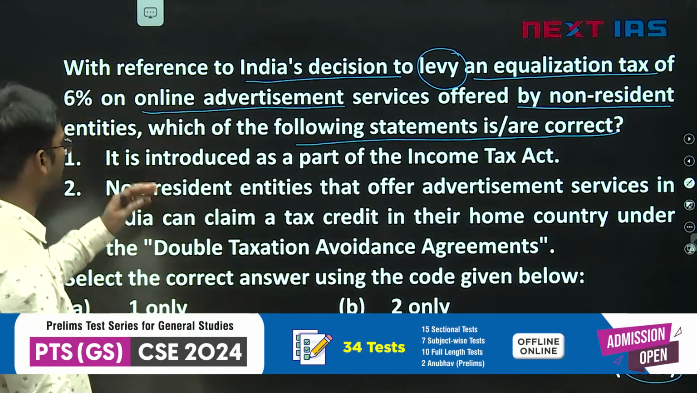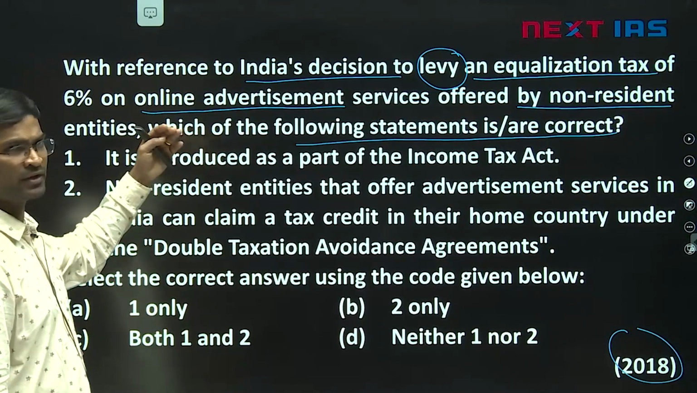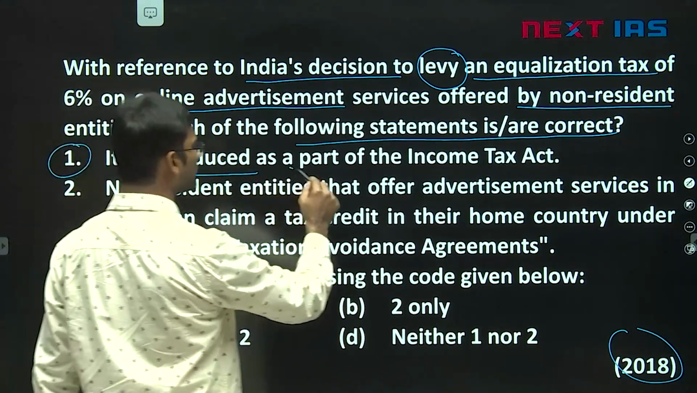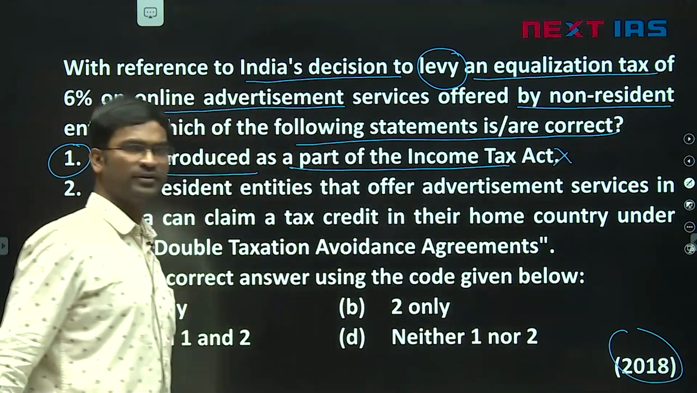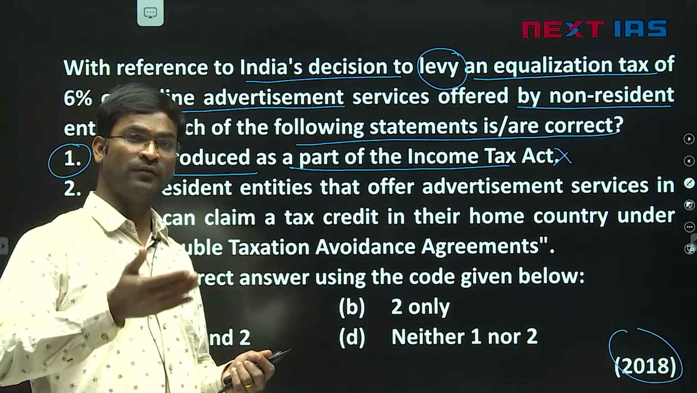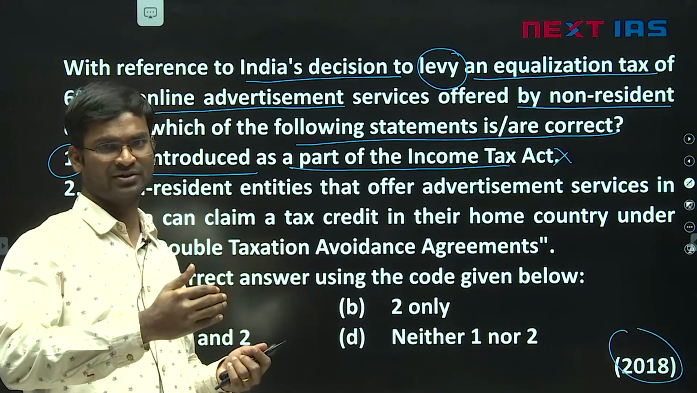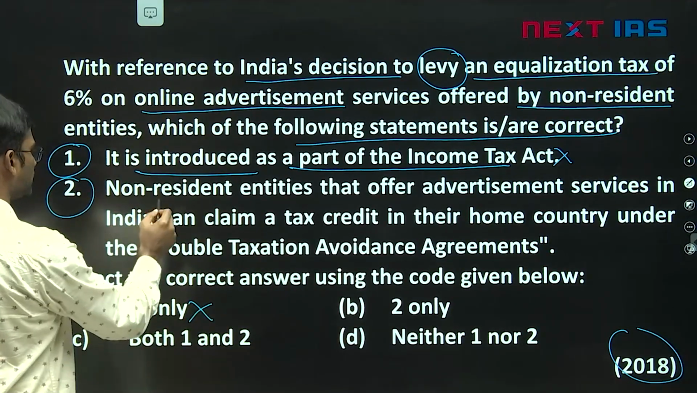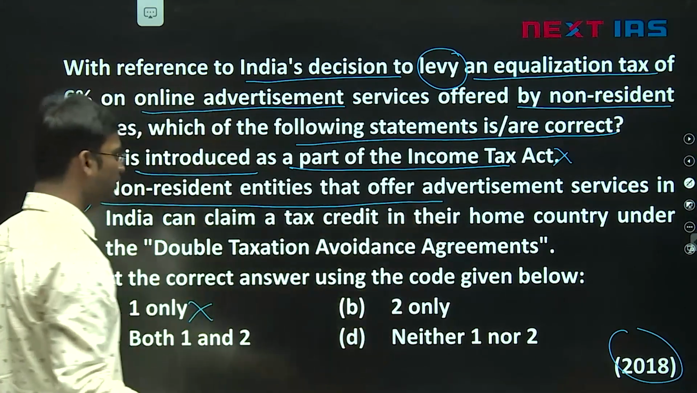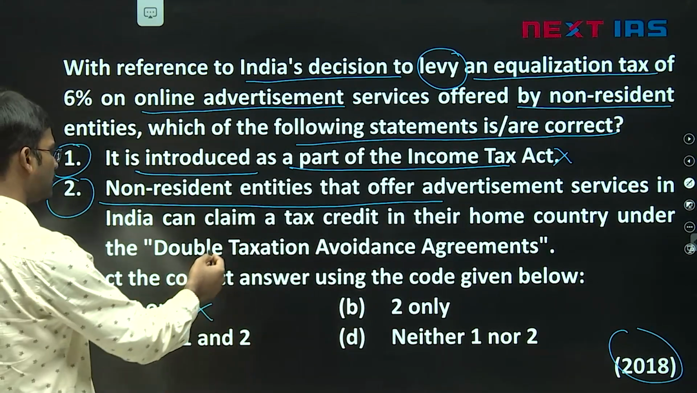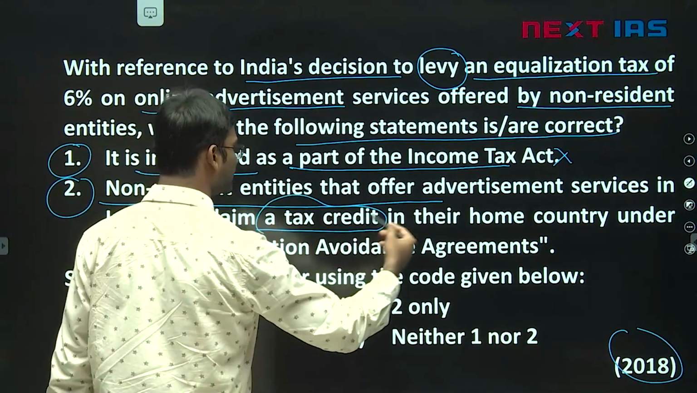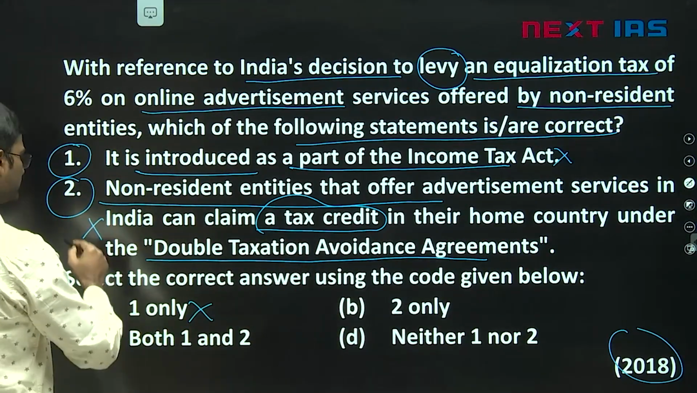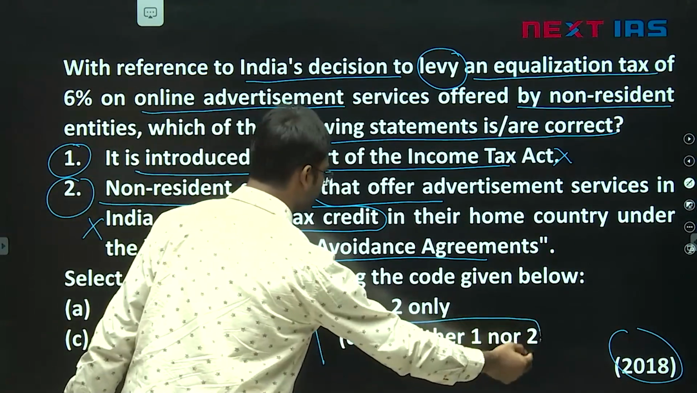Look at the question, they are asking us with reference to equalization levy, which of the following statements is right? Number 1, it is introduced as part of Income Tax Act. No, friends, remember, it is not part of Income Tax Act, it is announced in the Finance Act. So it's very factual, so a wrong statement. Number 2, the non-resident entities that offer advertisement services in India can claim a tax credit in their home country under the double taxation avoidance agreement. No, they cannot claim. So the answer is D, neither 1 nor 2.